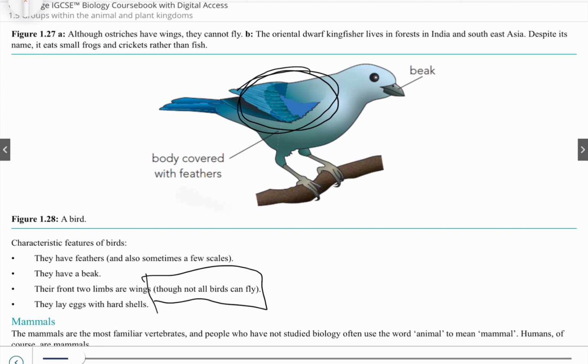Red Bull gives you wings, so drink Red Bull. No, this is not an advertisement.